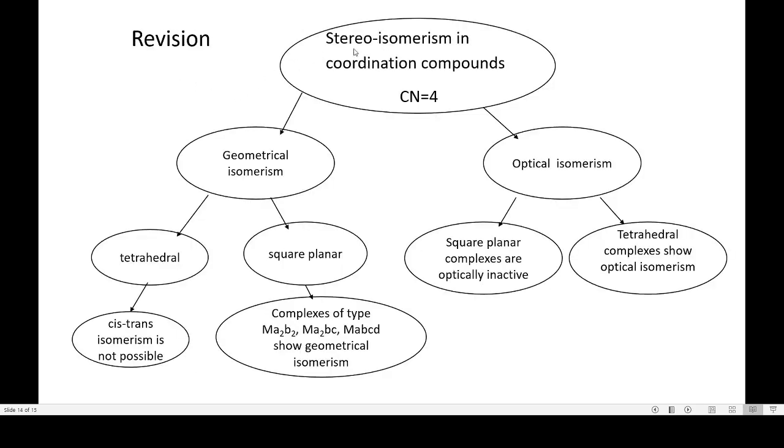We have come across stereoisomerism in coordination compounds with coordination number 4. And stereoisomers are classified into geometrical isomerism and optical isomerism. In geometrical isomerism, if you consider tetrahedral complexes, cis-trans isomerism is not observed. In square planar complexes, only complexes of type MA2B2, MA2BC, MABCD show geometrical isomerism. Thank you.